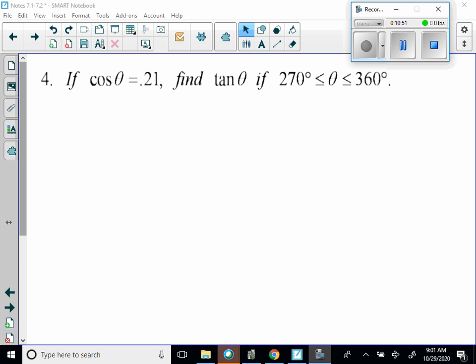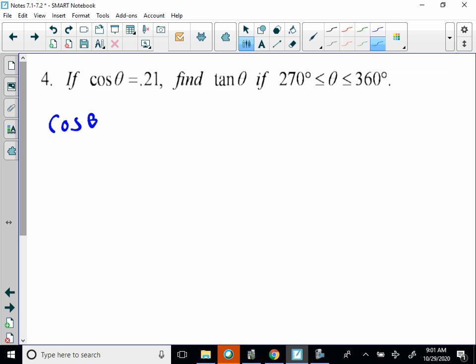So they want me to find tan theta. They've given me cosine theta. Well, they say cosine theta is equal to, let's call that 21 over 100, because I like working with fractions when it comes to that. It also tells me that I need quadrant 4. So cosine's positive, but tangent's going to be negative whenever I find it, because tangent's negative in the fourth quadrant. And if you recall, use your ASTC chart to determine that.